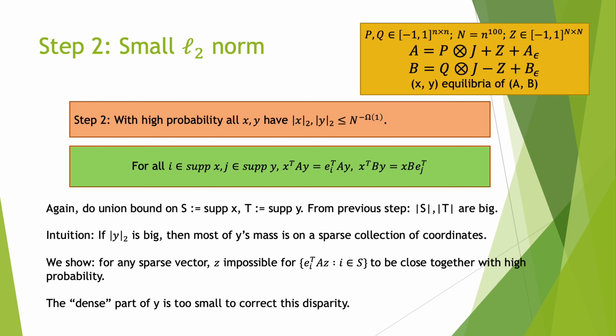They're going to be very different with high probability. In particular, what this means is even if we throw back in the dense part of Y, it's not enough to fix it, even if it's working in your favor. As such, we can then say, by contradiction, that the 2 norm of Y has to be small, and also the 2 norm of X.